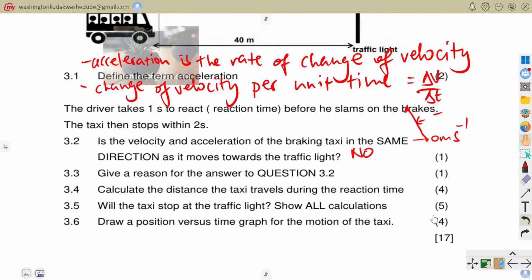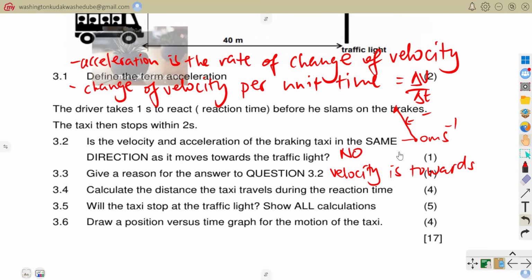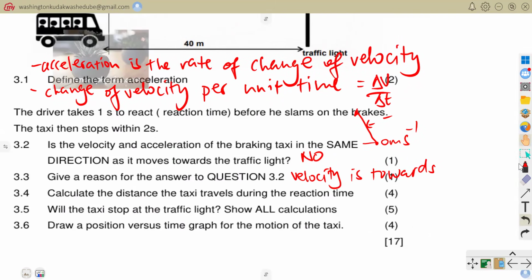You'd come and say your velocity is towards the right, no? You would say your velocity is toward the right because that is where the car is moving. The car is moving towards the right.